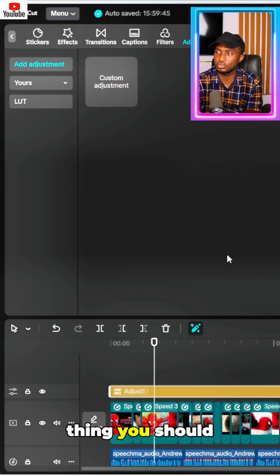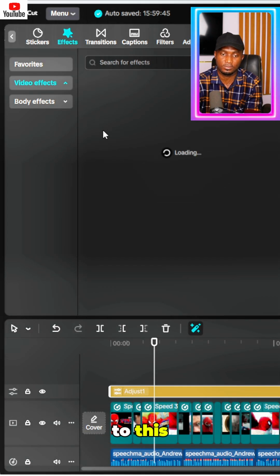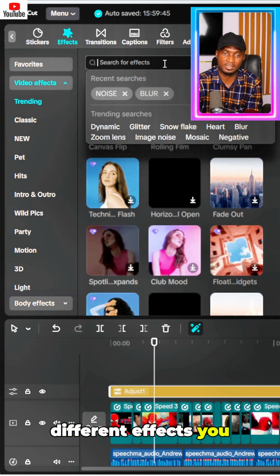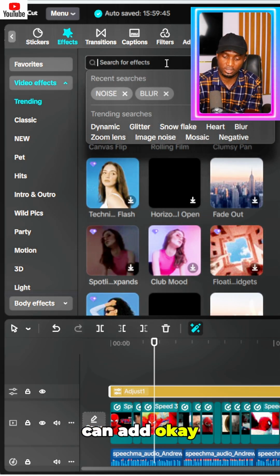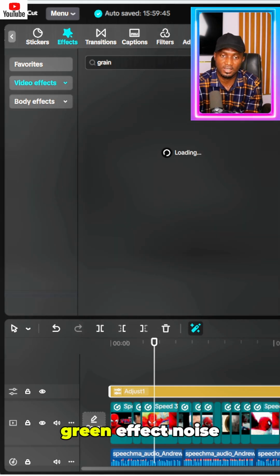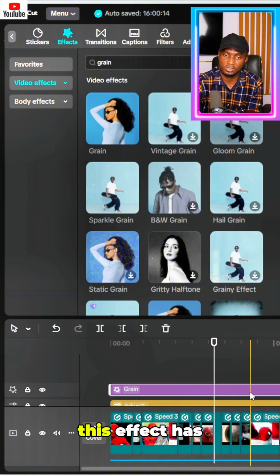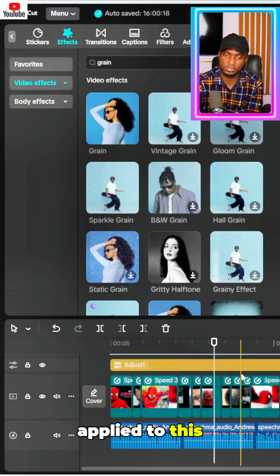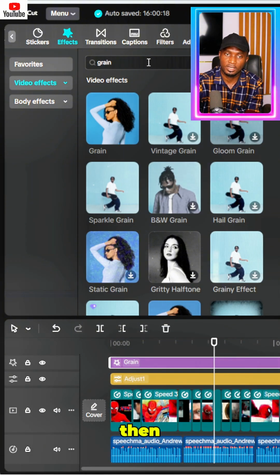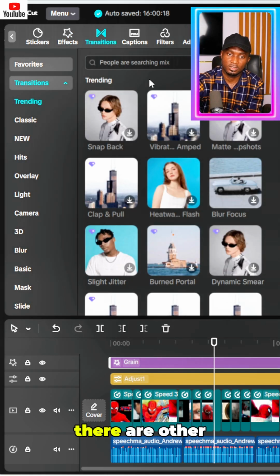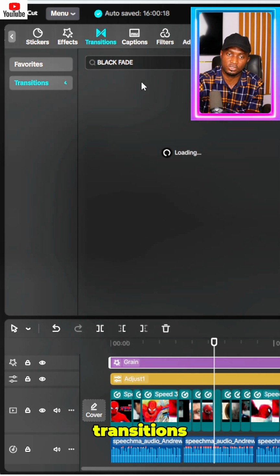Then the next thing you should do is add some effects to this. There are different effects you can add, like grain effects and noise effects. Then the next thing you should do is click on transition. There are different transitions.